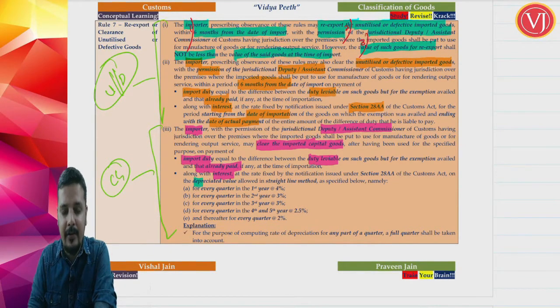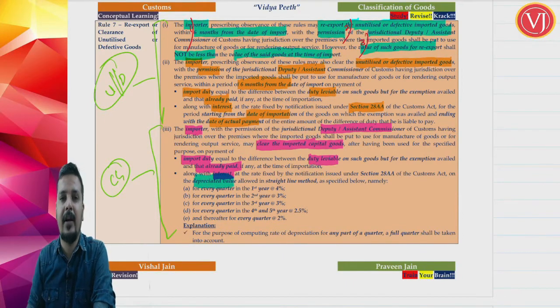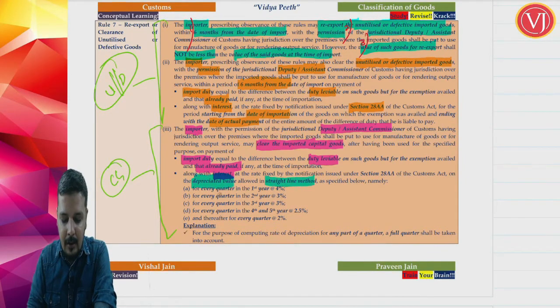Because it is capital goods, and these capital goods were used for manufacturing the military uniforms, I am not going to pay the entire differential import duty. That will be reduced differential import duty. That will be depreciation applied on the payment on a straight line method. For the first year, all 4 quarters, 4% deduction will be there. For the second year, all 4 quarters, 3% deduction. Even for the third year, all 4 quarters, 3% deduction. For the fourth and fifth year, 2.5% deduction will be there.